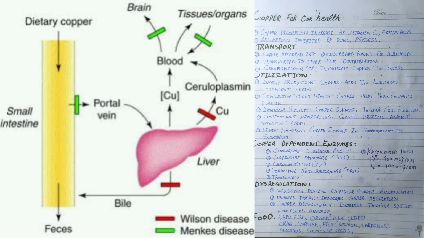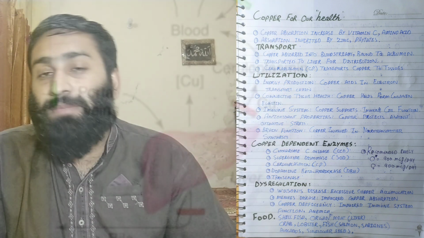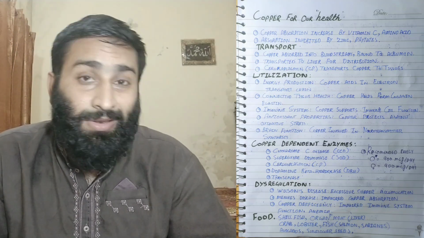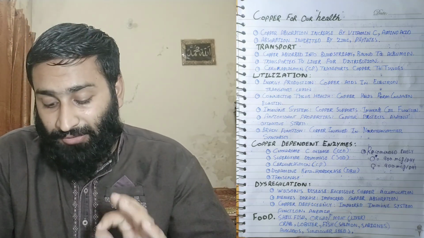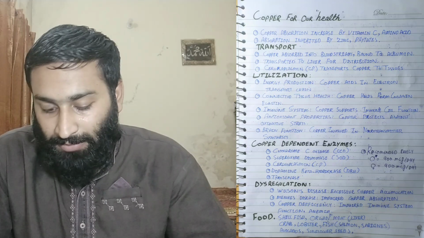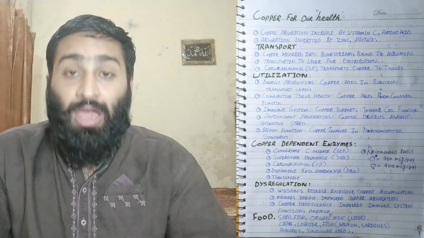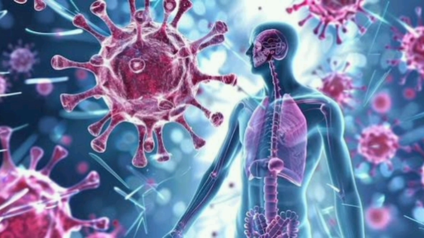In this case, impaired immune system function and anemia can occur. Remember, copper is very important for the blood circulatory system, the blood, hemoglobin, etc. But the first important thing is impaired immune system function, because of no production of ATP, and a lot more things.